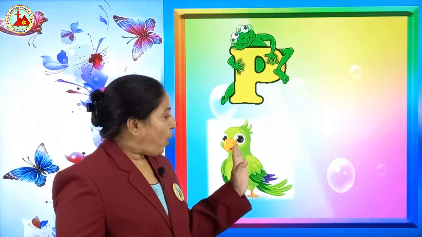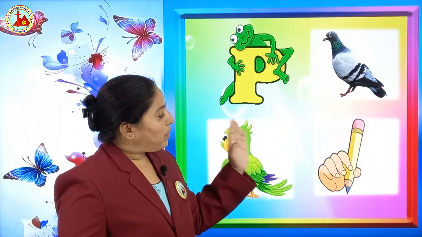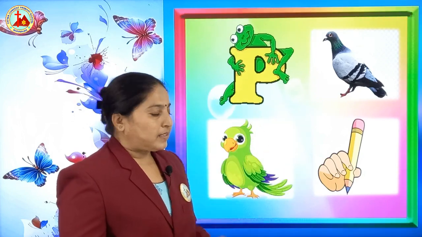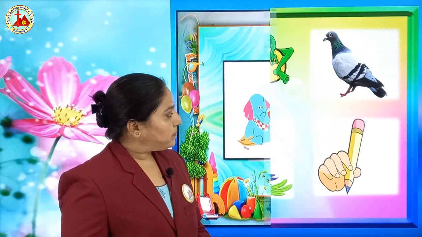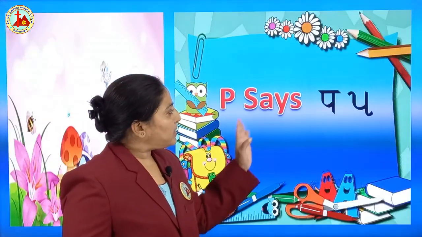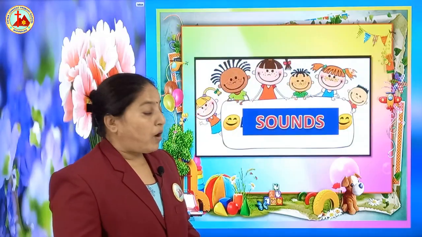Next one is P. P for parrot. P for pigeon. P for pencil. Pigeon, pencil, parrot. It starts with letter P. And what is the sound of P? Pa. This is capital P, small p. P says pa. Now let's start our today's new sounds.